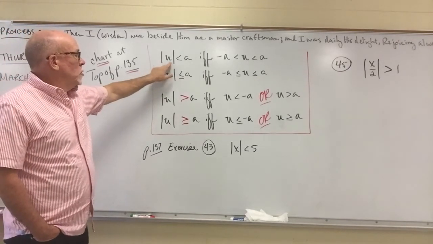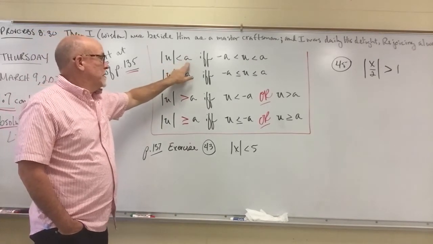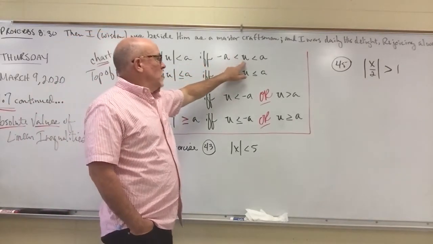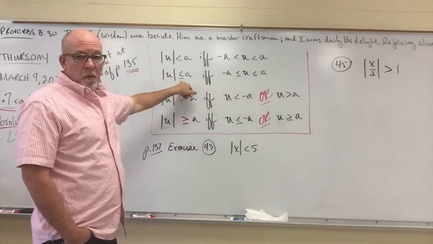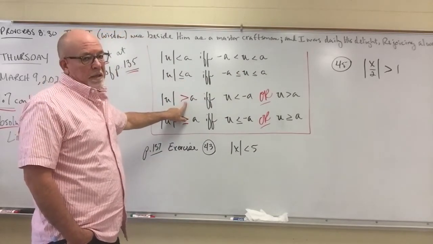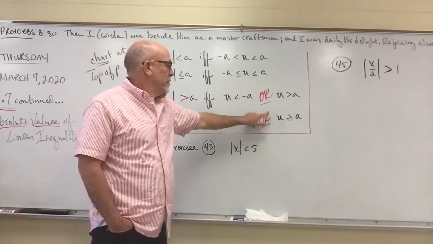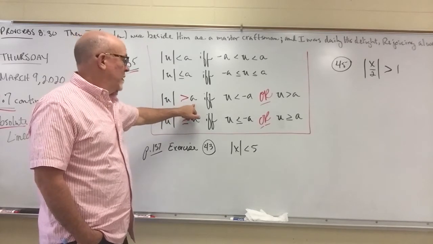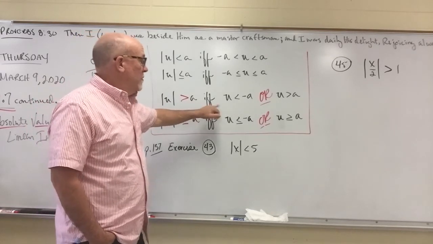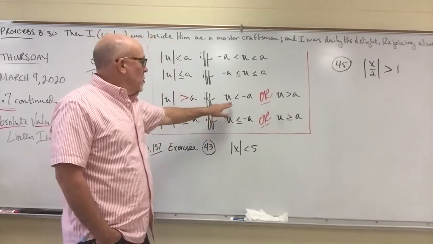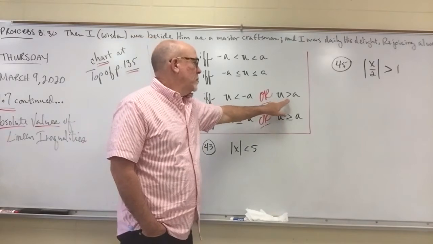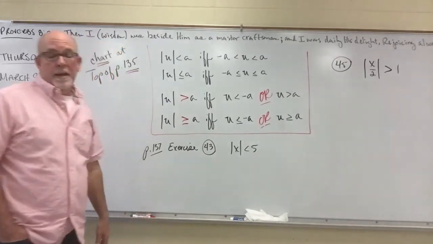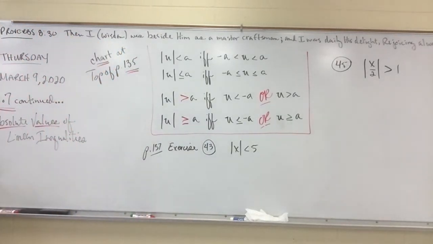The absolute value of u, if it is less than a, it will be less than a if and only if, that's the IFF, if and only if, negative a is less than u, which is less than a. Same thing for equals, less than or equal. But if it is a greater than, it's going to become an or scenario. If the absolute value of u is greater than a, it's only going to happen if and only if these two scenarios play out. U is going to have to be less than negative a, or u is going to have to be greater than positive a. If you will follow this chart each time you work through a problem, then you should be able to be successful.